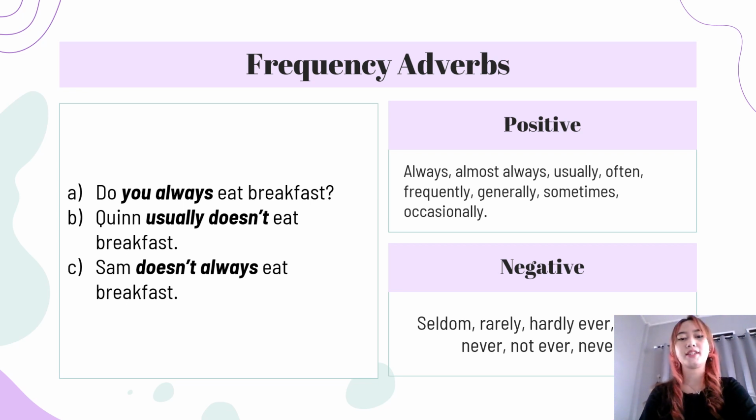And in a negative sentence, most frequency adverbs come in front of the negative verb, except always and ever. Always follows a negative helping verb or negative be, like Sam doesn't always eat breakfast. And negative adverbs are not used with a negative verb. For example, Anna doesn't ever eat meat. The correct one is Anna never eats meat.